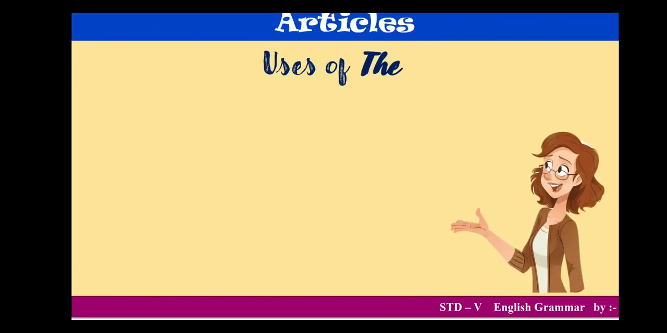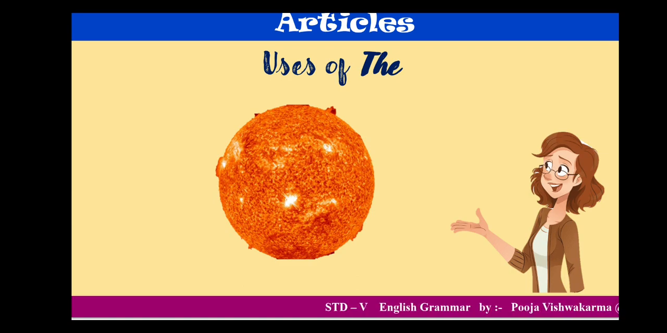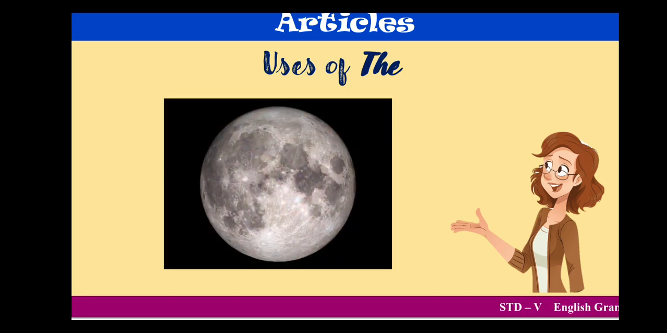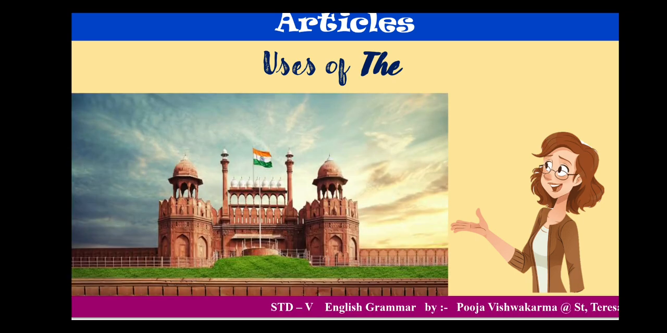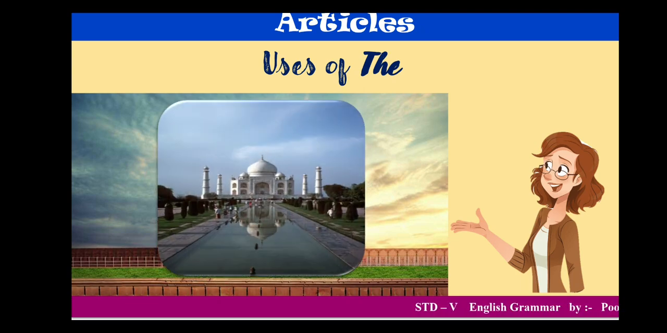Next, we'll have a look. Suppose the names of objects which are the only one of their kind, you won't find any other things like that. Like the sun, isn't it? Is there any other similar thing like the sun? No. So we will be using the sun. Or it can be the moon. We always use the in front of these things. Next, it is used before the names of famous buildings like the Red Fort, the Taj Mahal. Clear?